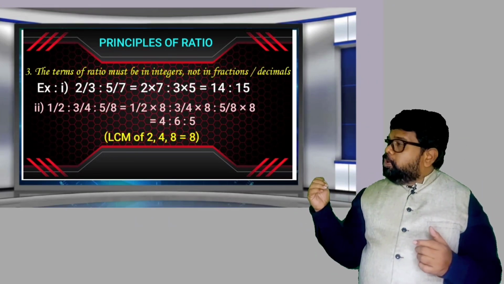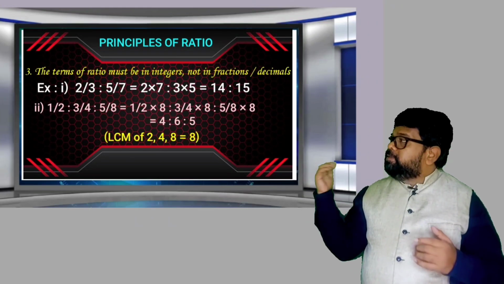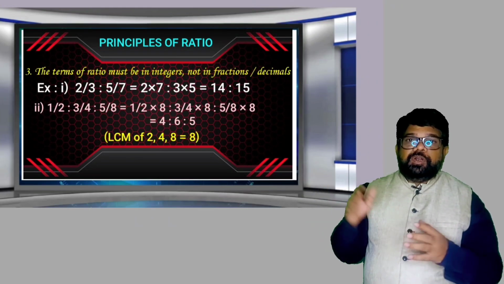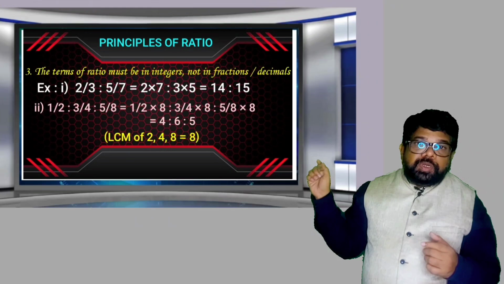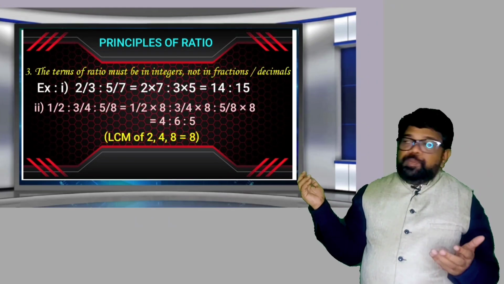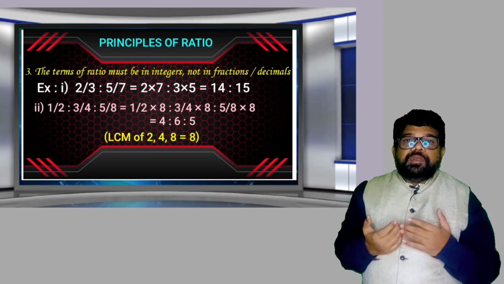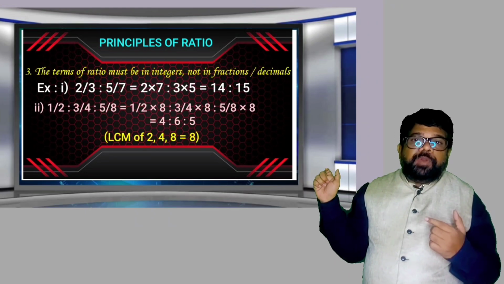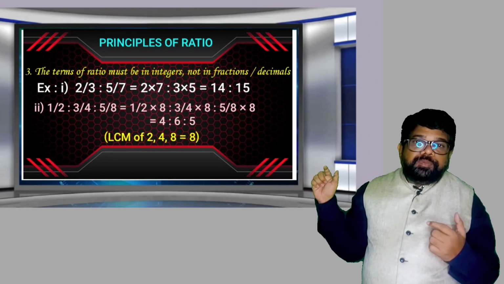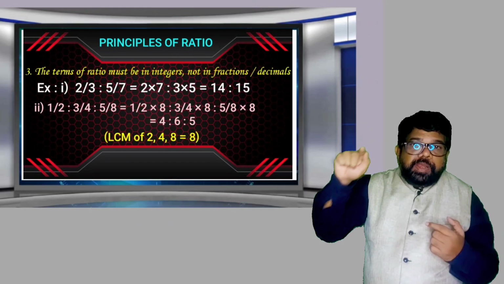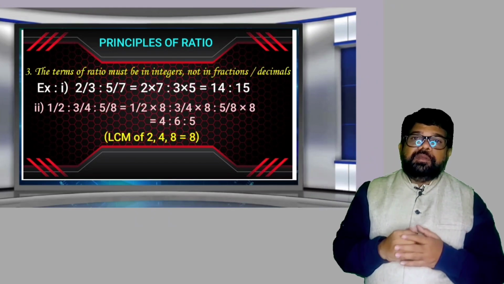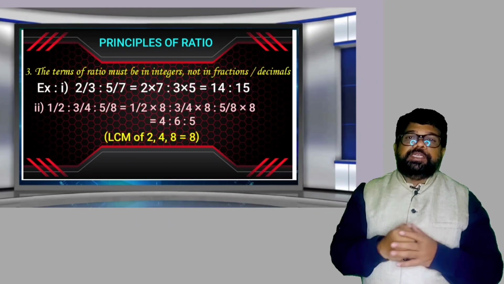Observe the first example. 2 by 3 is to 5 by 7. The two terms are given in fractions. But how can you convert that into integers? If only two terms are in fractions, simply do cross multiplication.